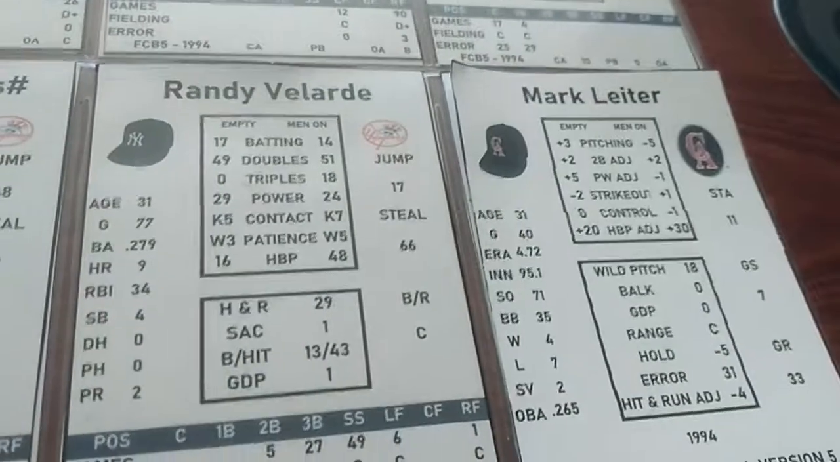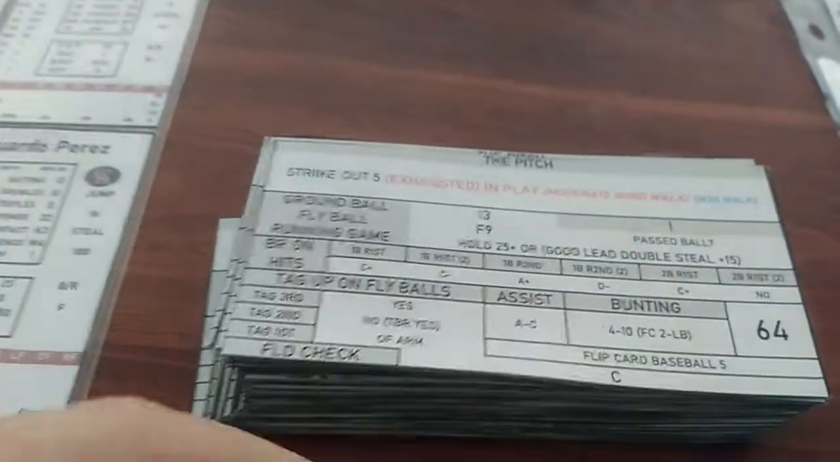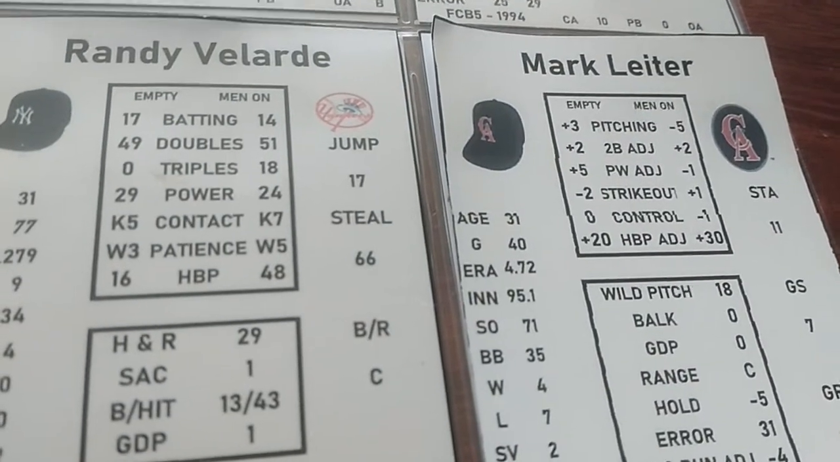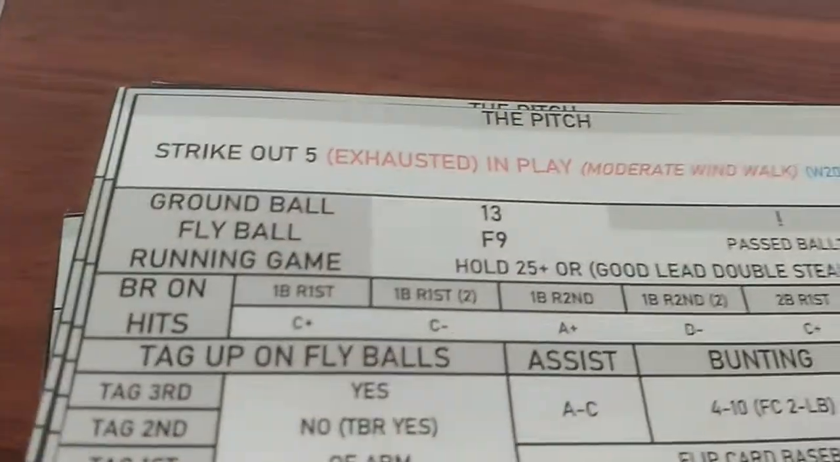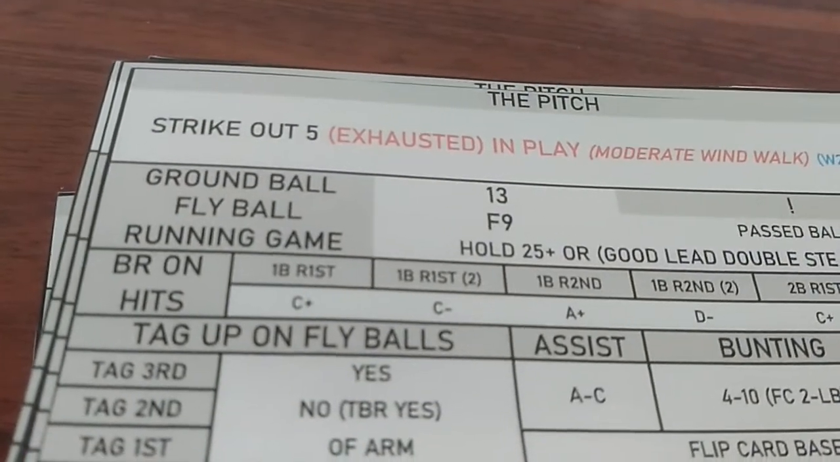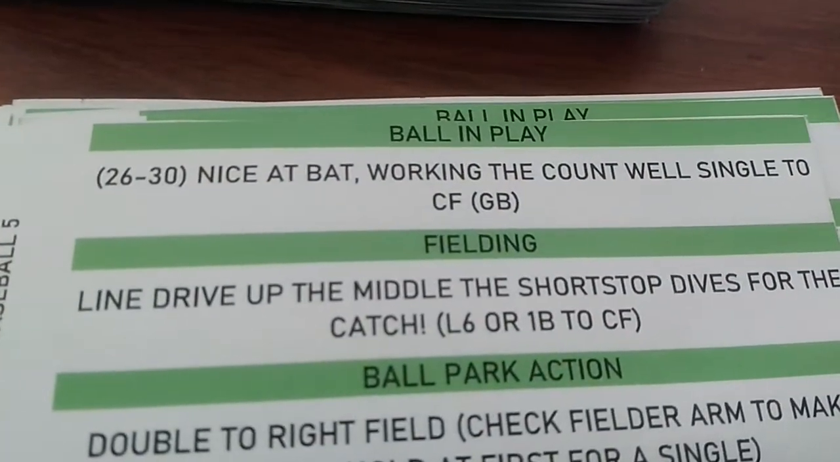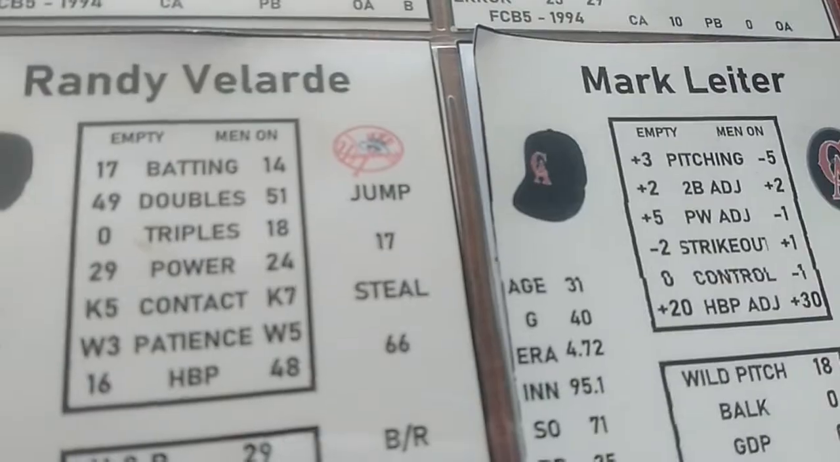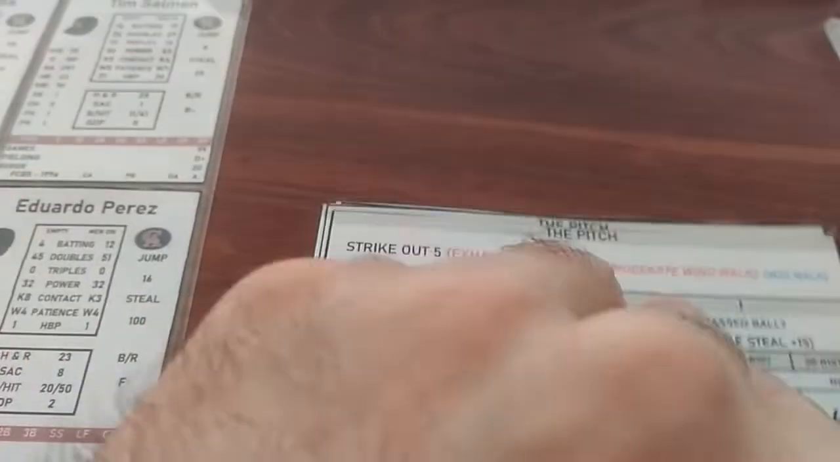Randy Velarde's up. 1 out, runner on first. Strikeout 5. Velarde's a K7 with a man on, and +1 would be a K8. His contact rating is above the strikeout 5, so it's good for him. So he puts it into play, doesn't strike out. But his hitting rating needs to be a 26 to 30 to get a single, otherwise it's a ground ball. Velarde's batting rating is 14 with men on. -5 takes him to a 9. So we have a ground ball, and that ground ball is a possible double play.